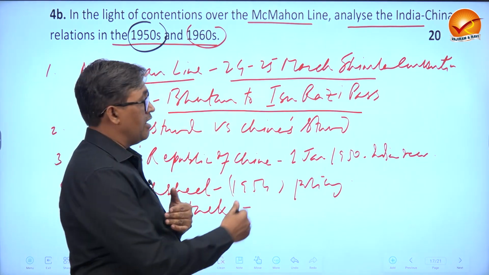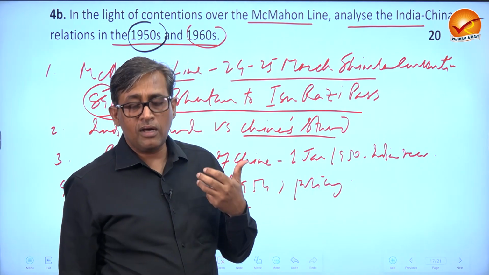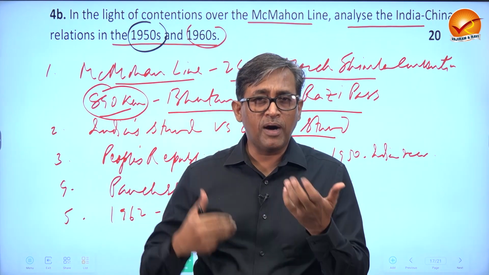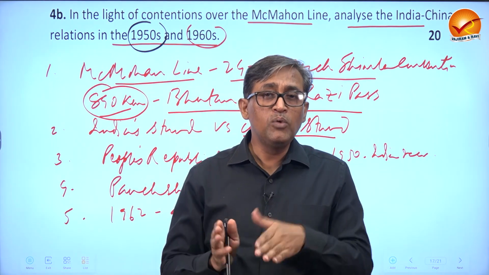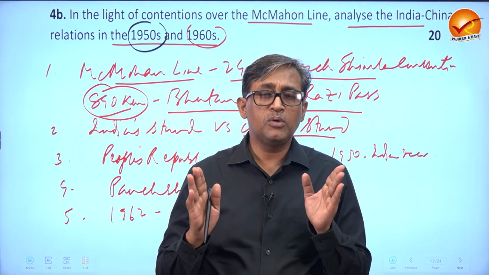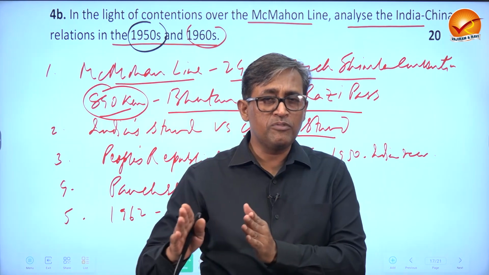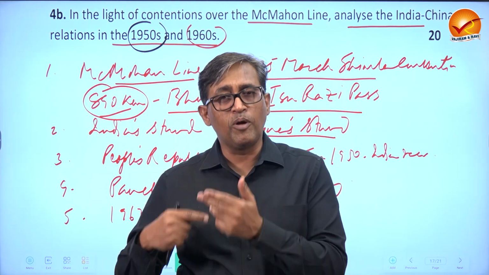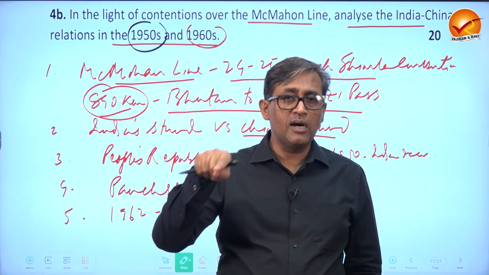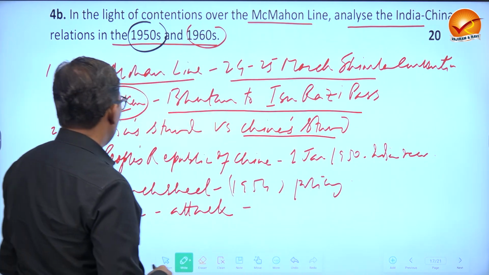What is China's stand? China says that Tibet was not official or not a country. It was a part of our territory, and who were they to sign when we were not signing? So they refused to accept the McMahon Line. And from that point of time till date, the problem continues that they have not accepted, and they started claiming our entire Arunachal Pradesh as part of China.